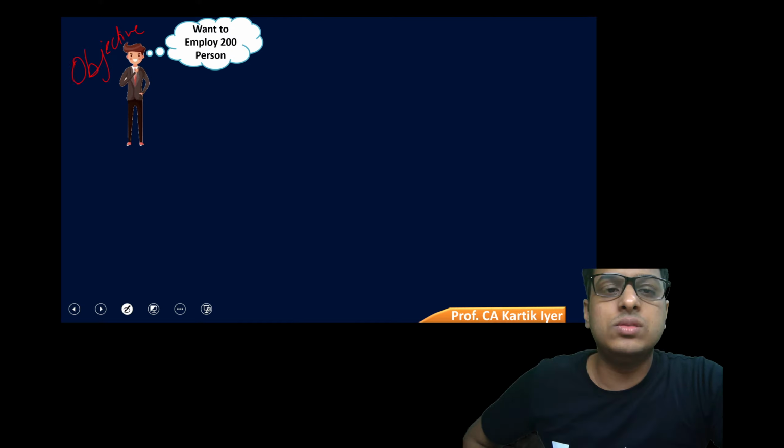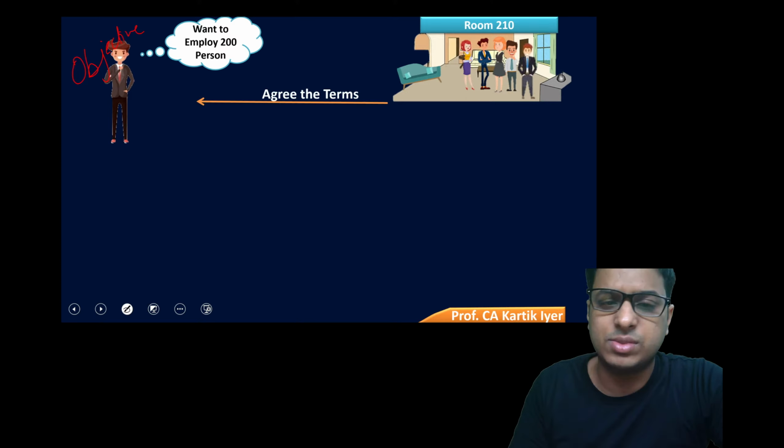In order to fulfill his plan, he goes to a room called room 210, where his friends are waiting for him. He speaks to them and tells them about his plan, how he wants to start a garment company and employ 200 persons. His friends are very impressed and very happy, because he tells them about his ambitions. So he comes back very happy that his friends have agreed to his terms and are okay with the plan.